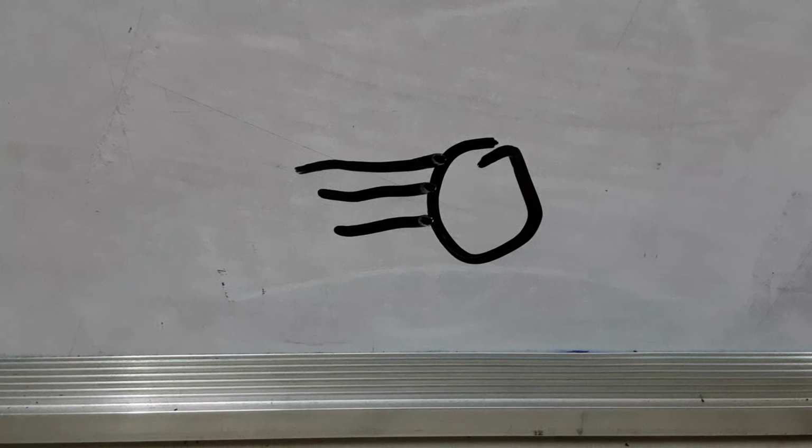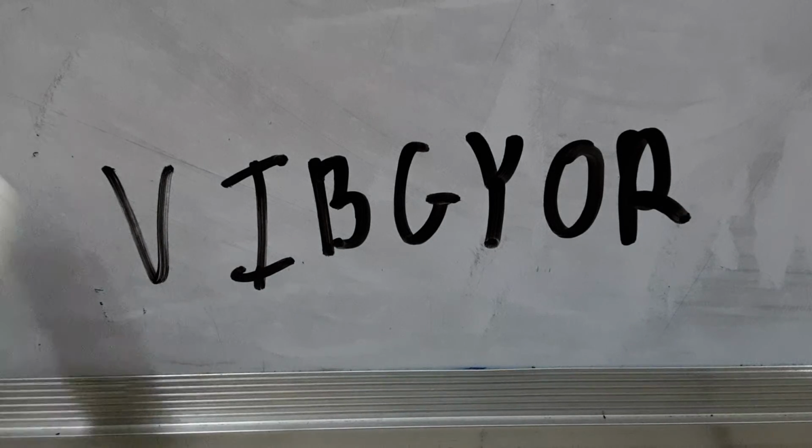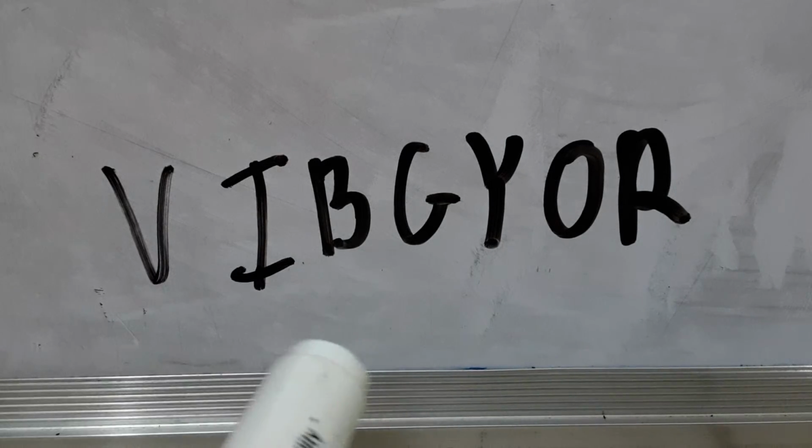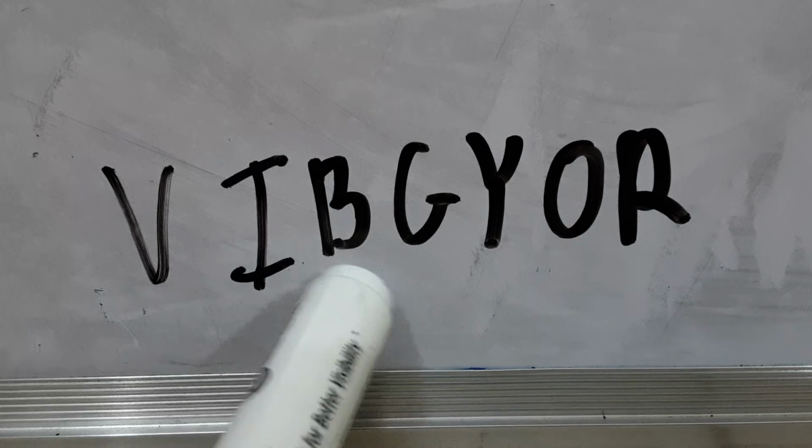Now we'll go deeper. Now we'll go to the side which has more frequency. In white light, which color has the most frequency? That is violet. So violet should be seen in the sky, but do we see violet? No. So what is happening here? As V is highest, we should see a violet sky, but we don't. Indigo also, but we see a blue sky.